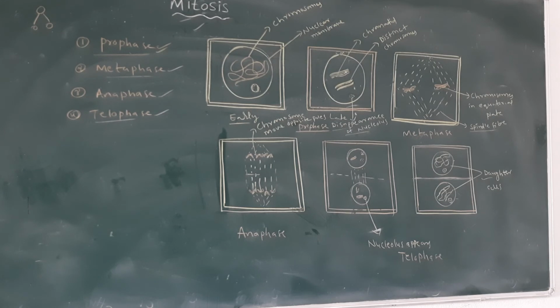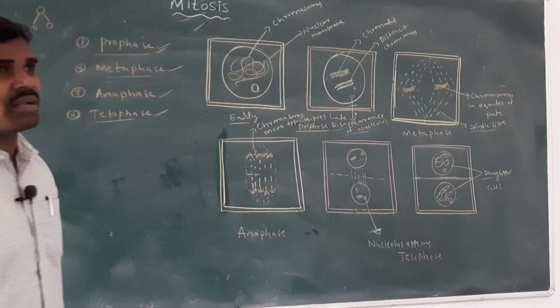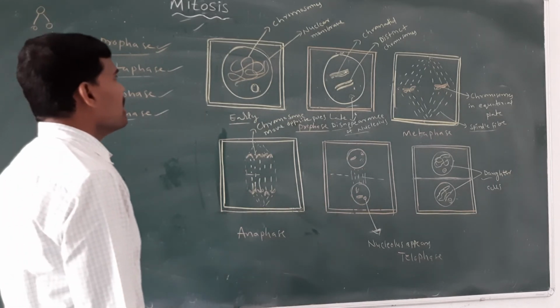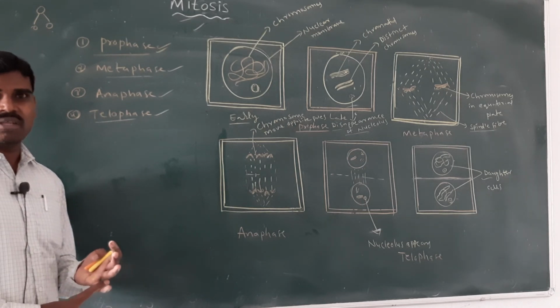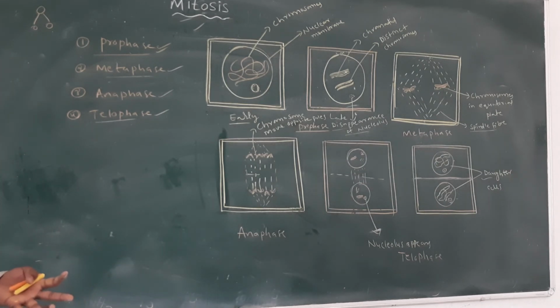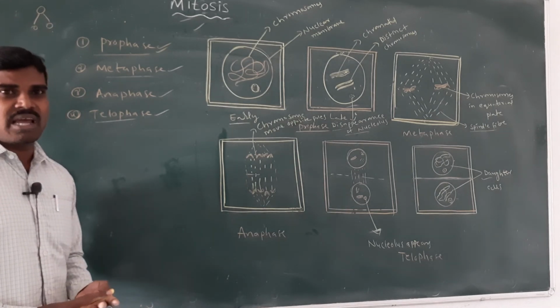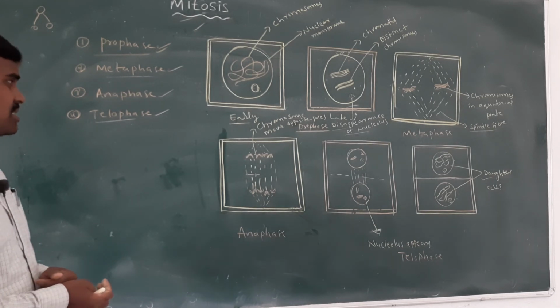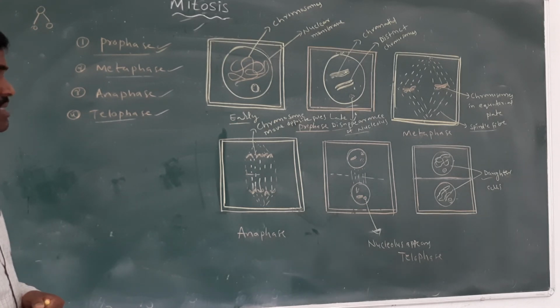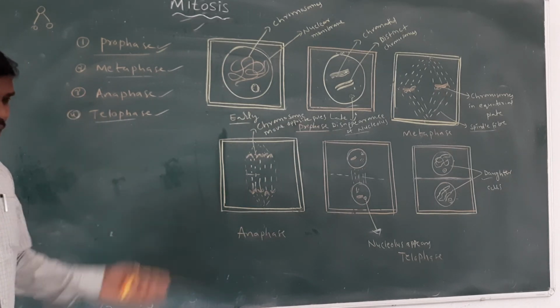In certain organisms, mitotic division is involved in reproduction. So the functions of mitotic divisions are tissue repair, replacing worn out and damaged cells, maintaining a constant number of chromosomes, and reproduction in some organisms. This is the importance of mitotic divisions.